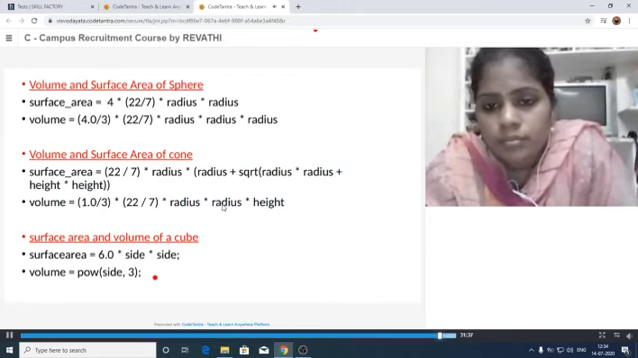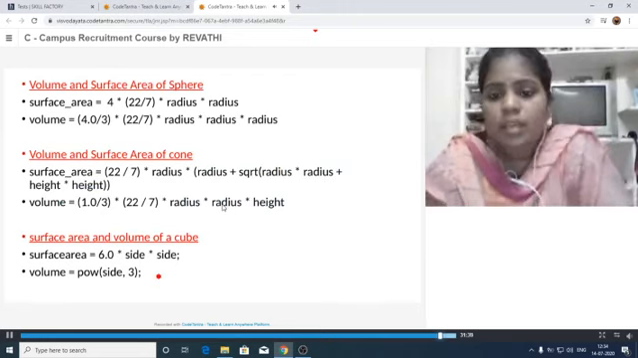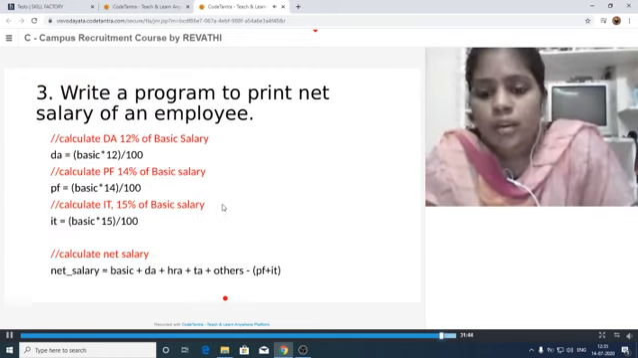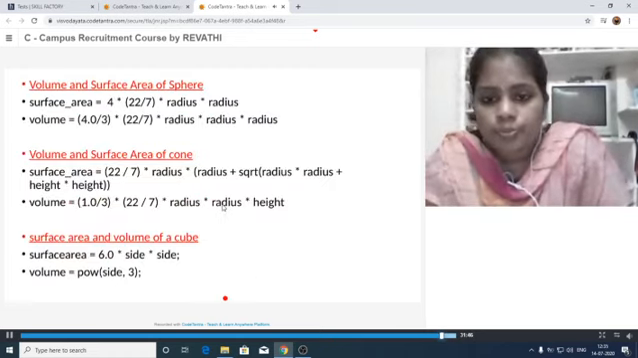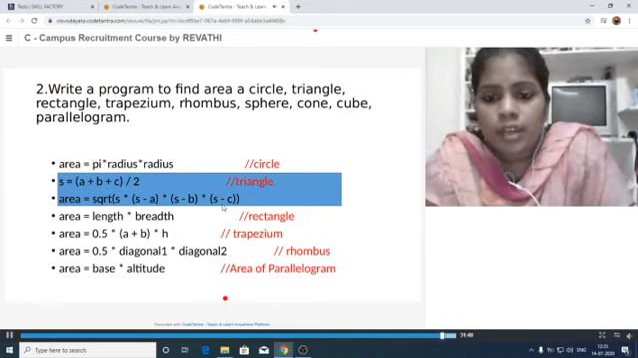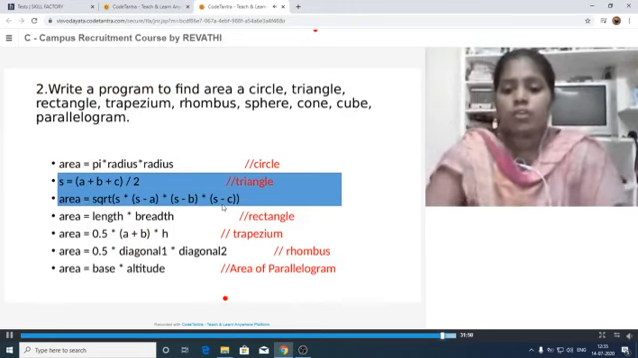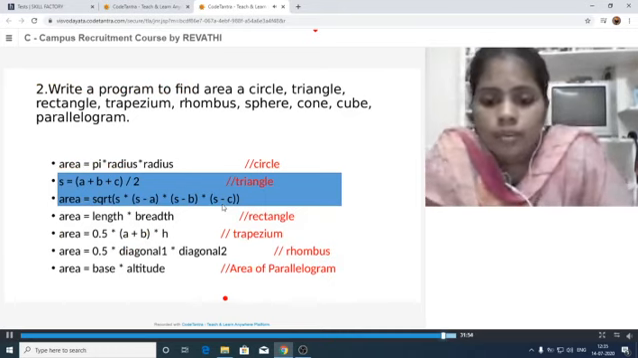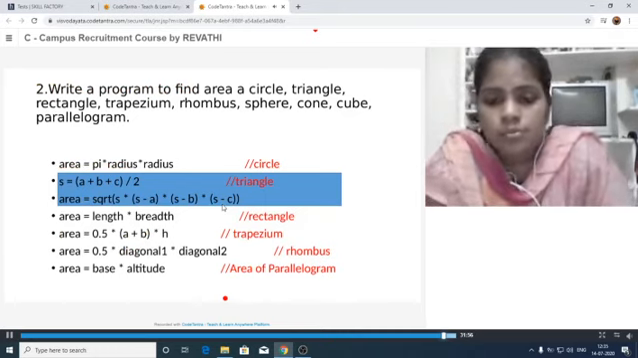See, these are the remaining formulas for the sphere, cone, and cube. You have to note down all these formulas and work them out on your own. Write them down.